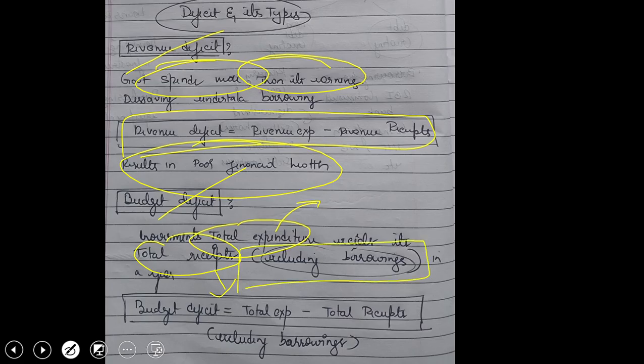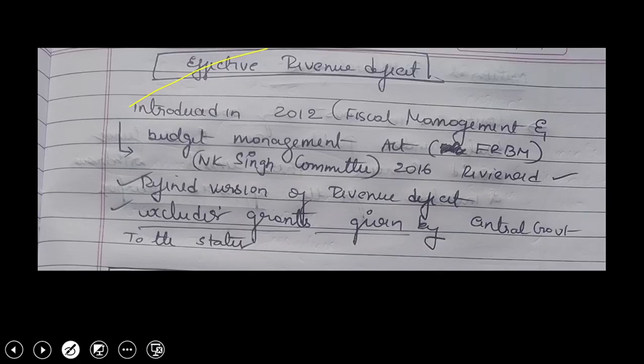The difference in budget deficit is that, even though expenditure is more than earnings, borrowings are excluded. So budget deficit is equal to total expenditure minus total receipts excluding borrowings.